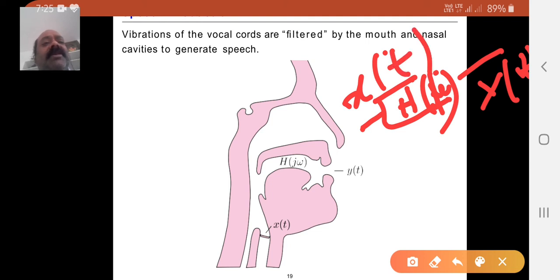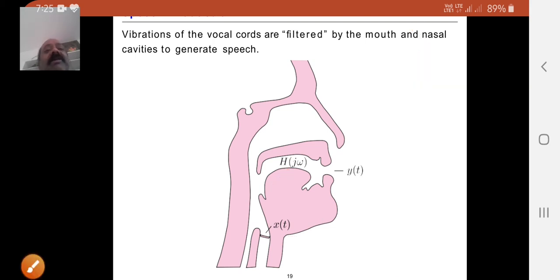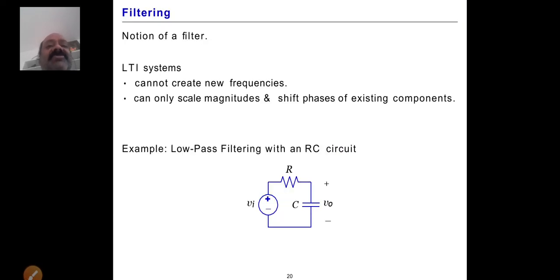So that means this is the input, this is the process, this is the output. Similarly, this is the input whatever we got from here, and it is the process system, and you will get the output like this. So this is the three. The vibrations of the vocal cord are filtered by the mouth and the nostril cavities to generate speech. This is the actual scenario to produce sound signals or speech signals. This is for understanding purposes only.